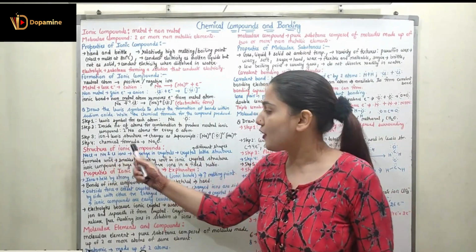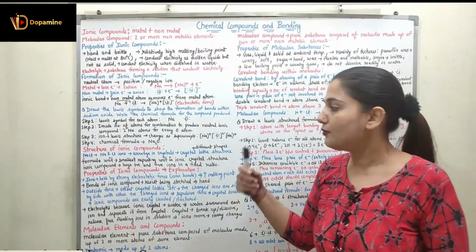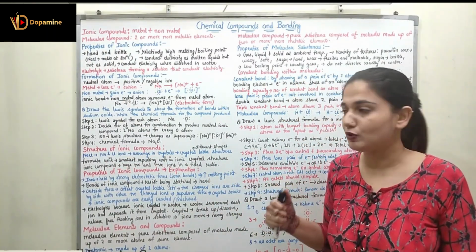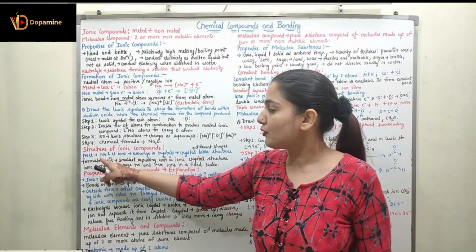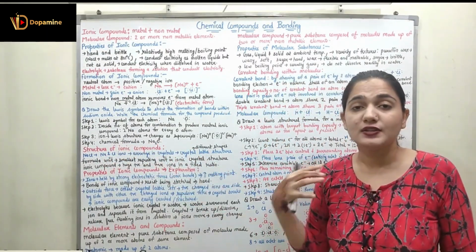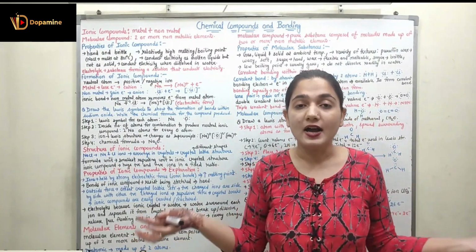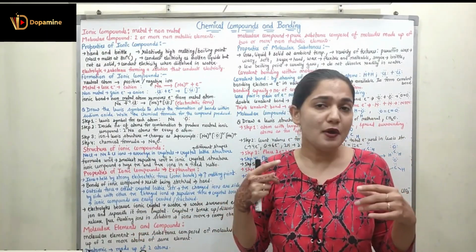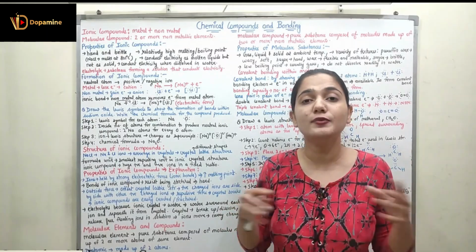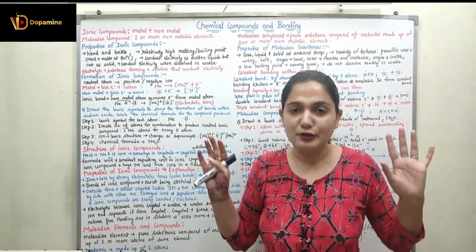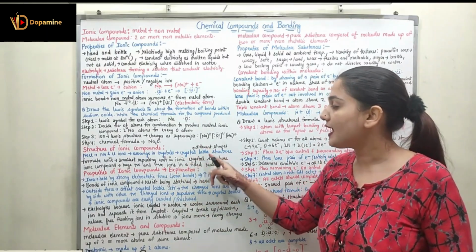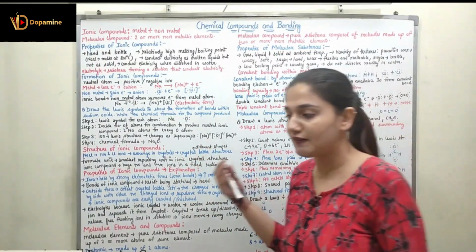Coming to the structure of ionic compounds. We are going to understand the structure with the help of sodium chloride. Sodium chloride has sodium and chloride ions, and these ions are arranged in a crystal structure. We do not have only 1 sodium and 1 chloride ion. We have numerous sodium ions and numerous chloride ions, so they form a crystal lattice structure which can have different shapes.